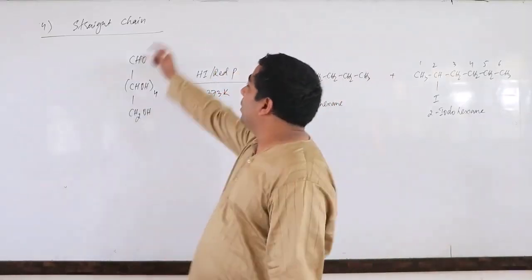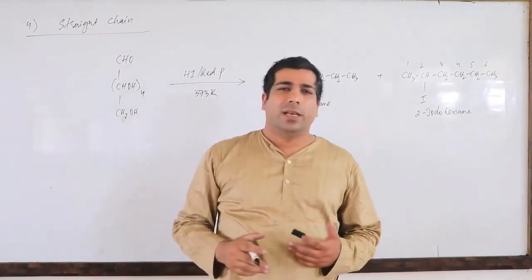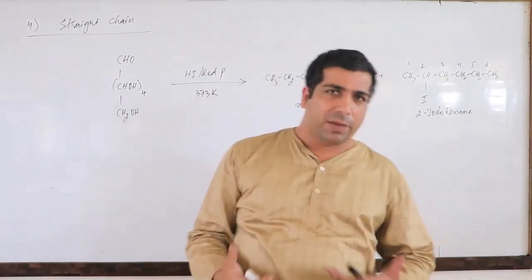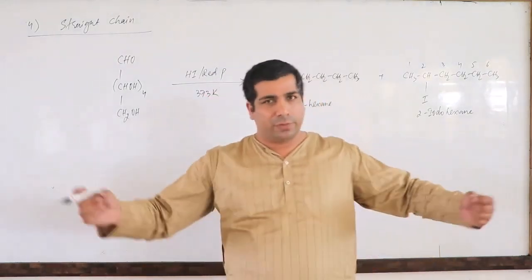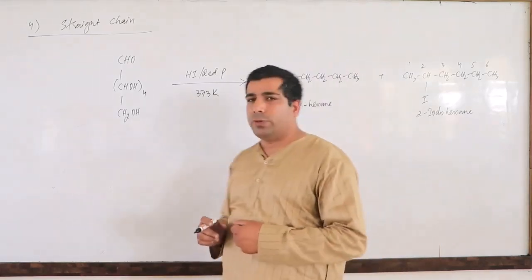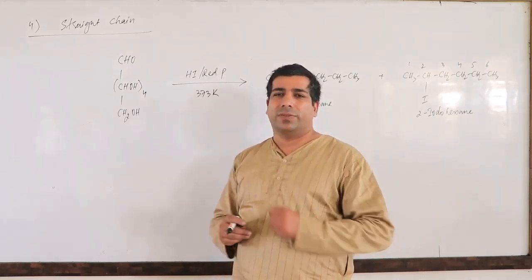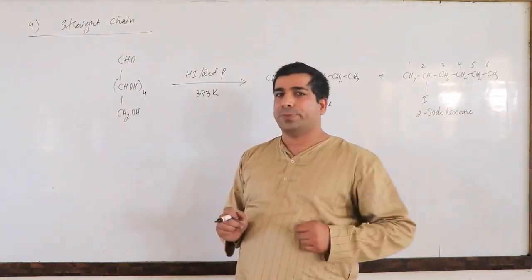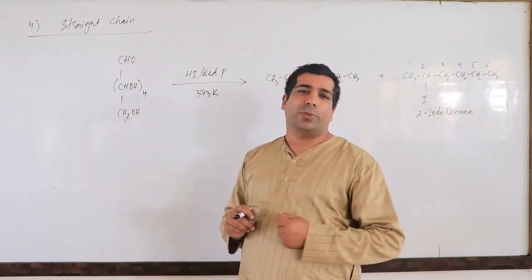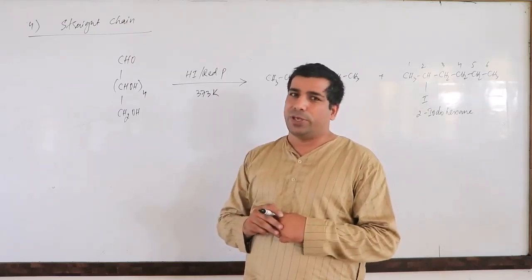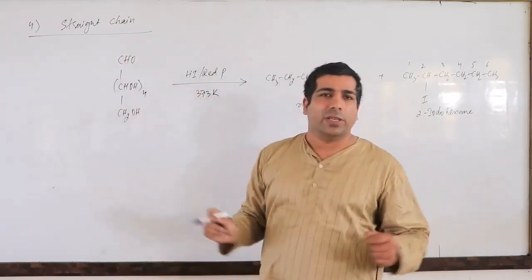So my dear friends, let's come to one more point, that is the straight chain. We have to tell whether the glucose has a branched chain of carbon atoms or a straight, linear chain. We have talked about the molecular formula of glucose, then the presence of the carbonyl group and aldehyde group, and then the presence of a primary OH group in the glucose molecule. Now we have to talk about whether glucose has a straight chain or branched chain.